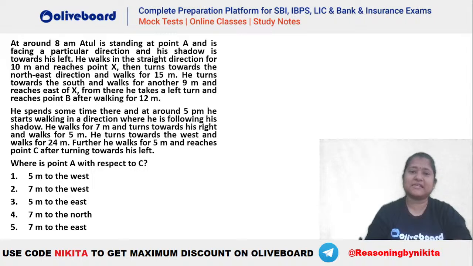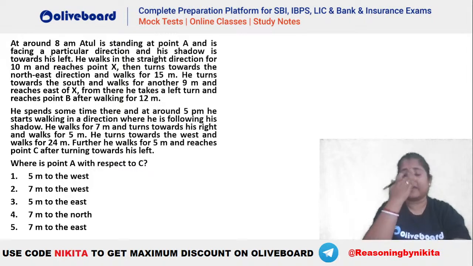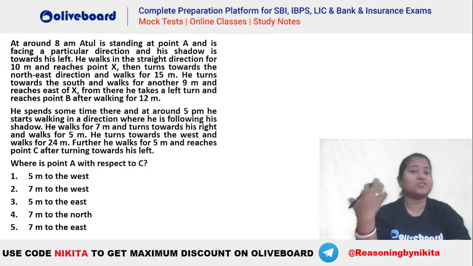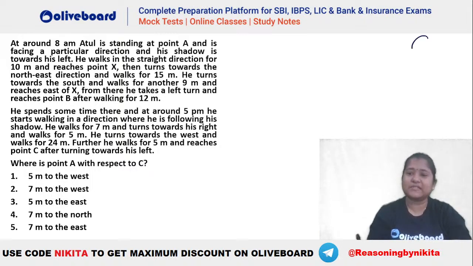Wherever the sun is, the shadow will always be opposite to that particular direction, because we have studied in physics that shadow is formed opposite to the light source. The light source is the sun, so that means in the morning when the sun is in the east, the shadow will be formed towards the west, isn't it? Where will the shadow be formed? In the west, because the sun is in the east here.